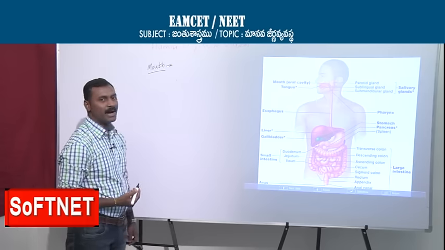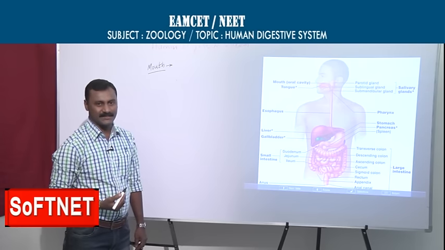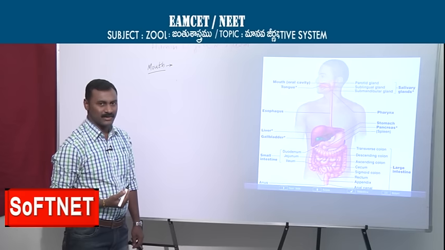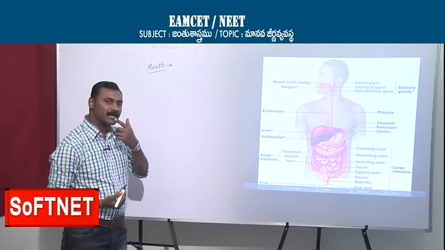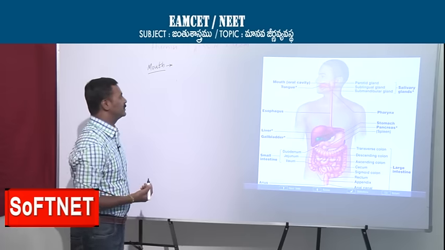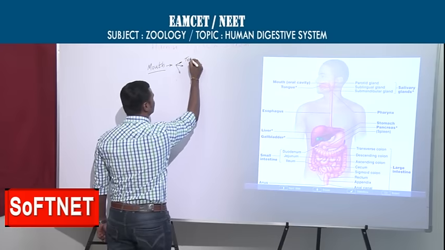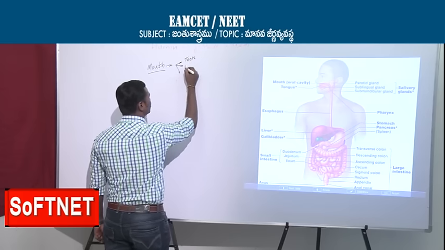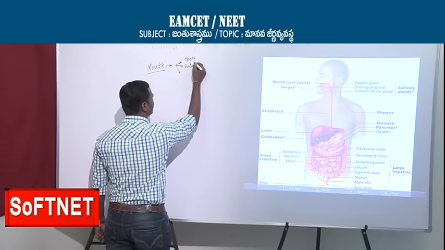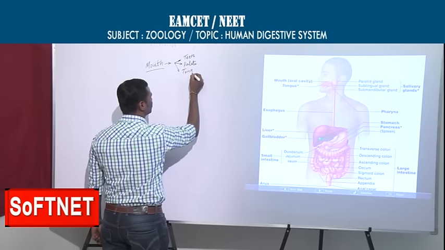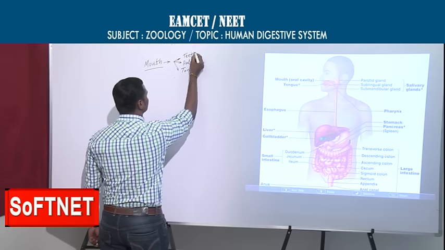Generally, the mouth is the part between two lips and two jaws, the upper jaw and lower jaw, and you are seeing the upper lip and lower lip. Between them are the teeth, the palate, and the tongue. These are the parts we can see.